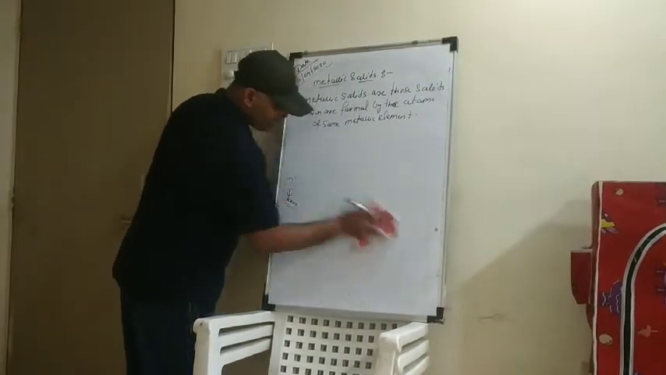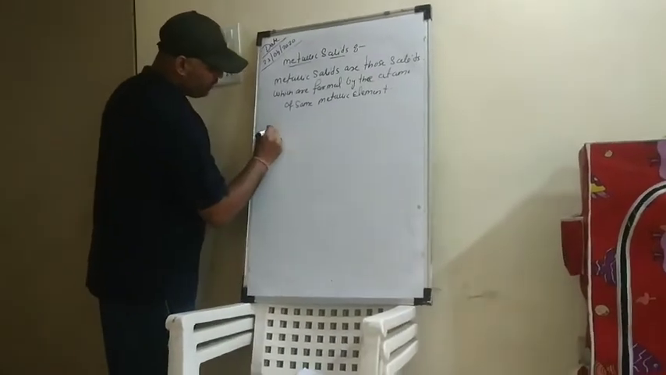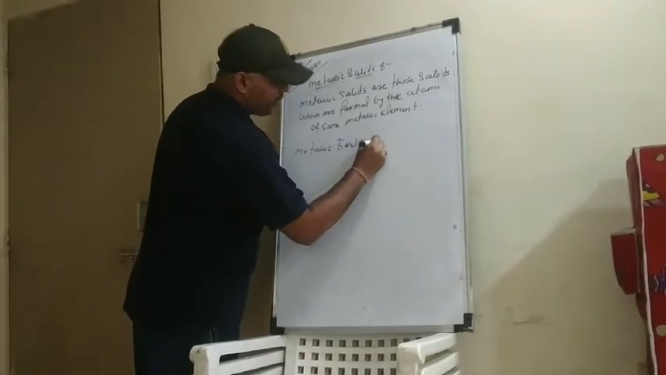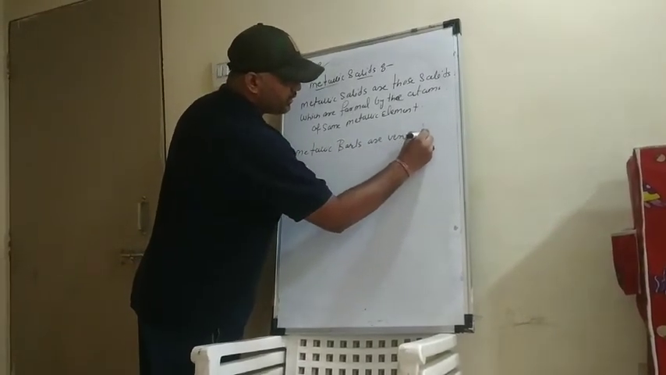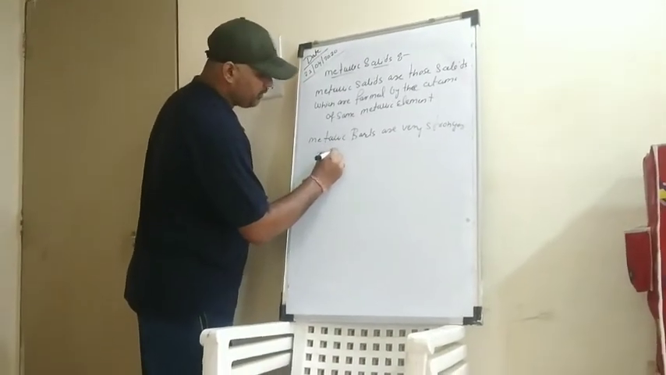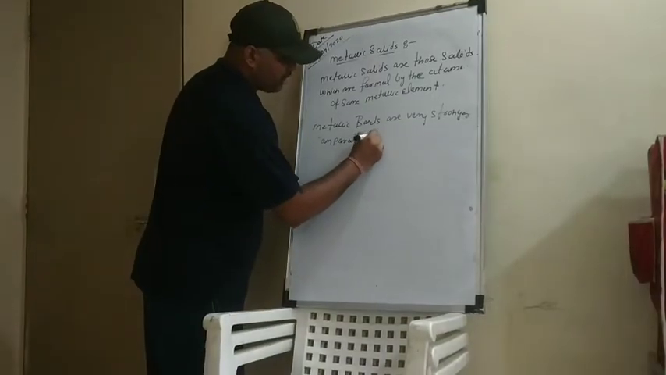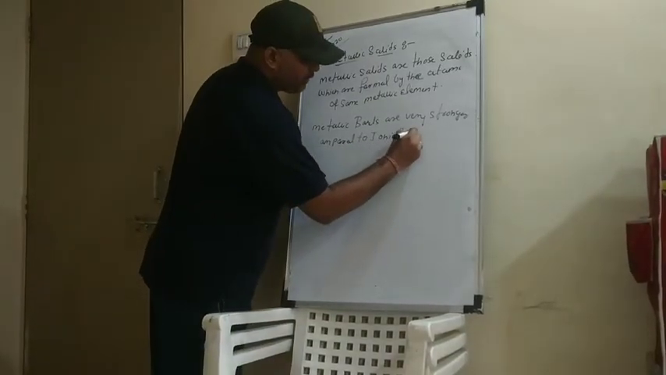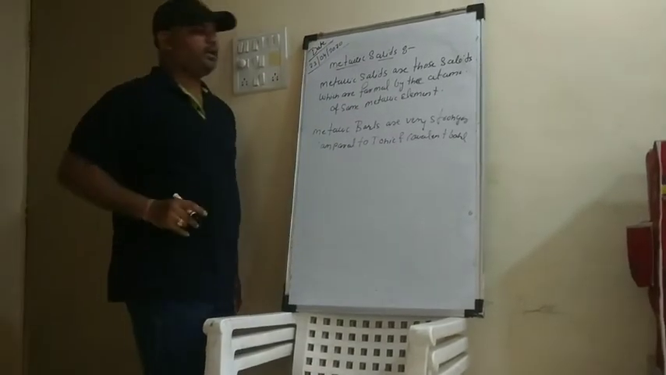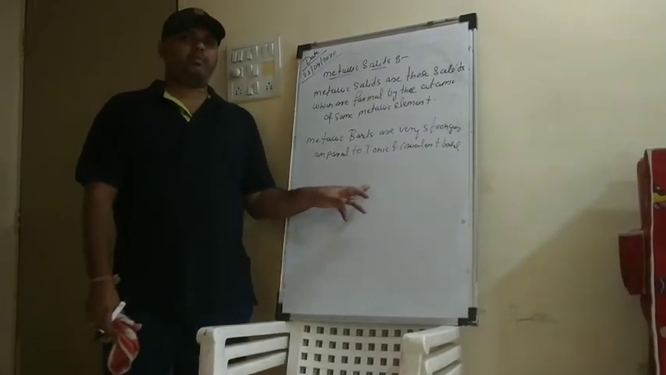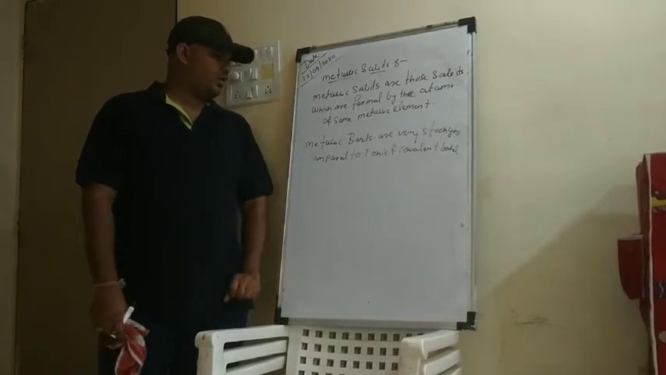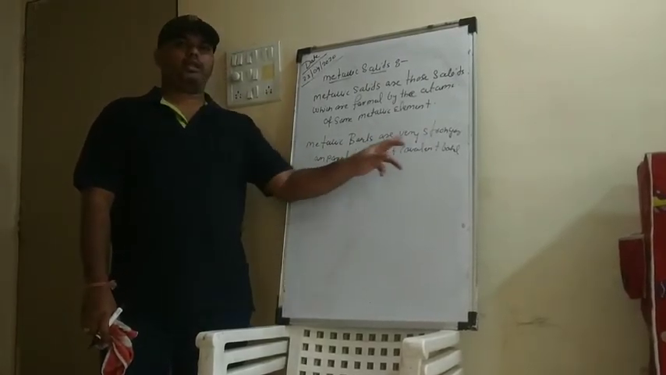See, metallic bonds are very strong, much stronger compared to ionic and covalent bonds. As I told you, there is a strong attraction between the metal ion and the electron, due to which metallic bonds are a much stronger bond compared to the ionic bond and the covalent bond.